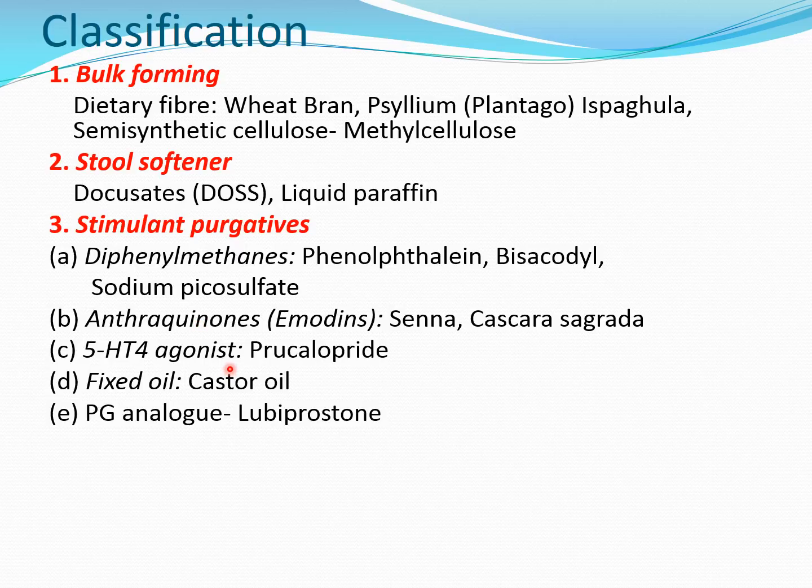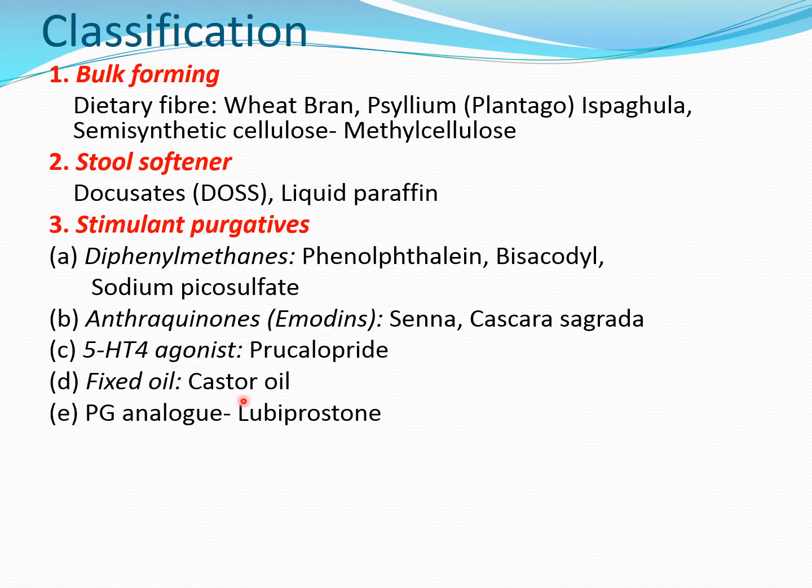Third is 5-HT4 receptor agonist. As you know, these are serotonin receptors, and you have learned in the antiemetic chapter also that 5-HT4 receptor stimulation will increase peristalsis, and they can be useful for treatment of constipation. So the drug is prucalopride. There are other drugs also like cisapride, mosapride, itopride, but prucalopride is preferred. We will see why.